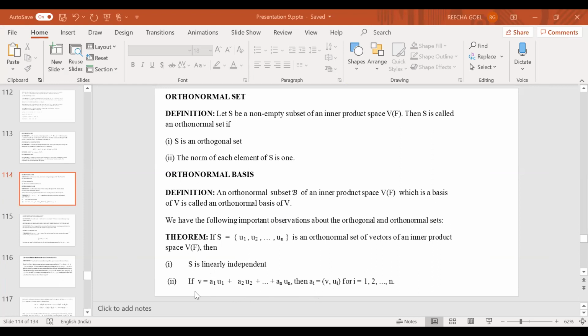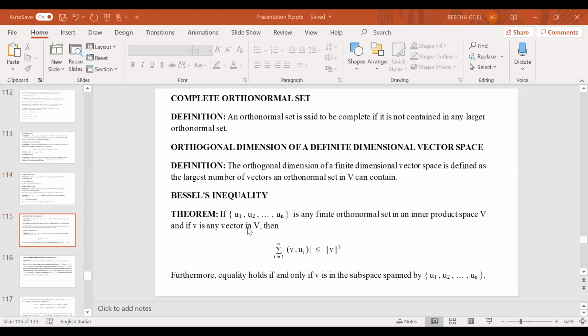Okay, so this is a very special type of representation. I can always make this, and I will use it while I construct an orthonormal basis from a given basis. After that we define what is meant by a complete orthonormal set.